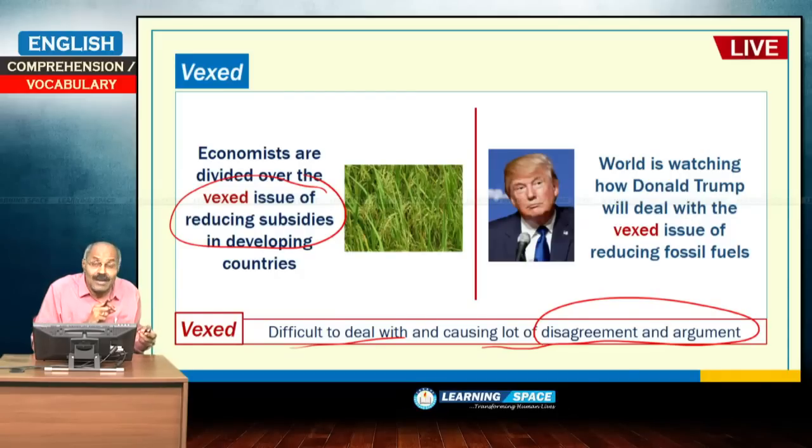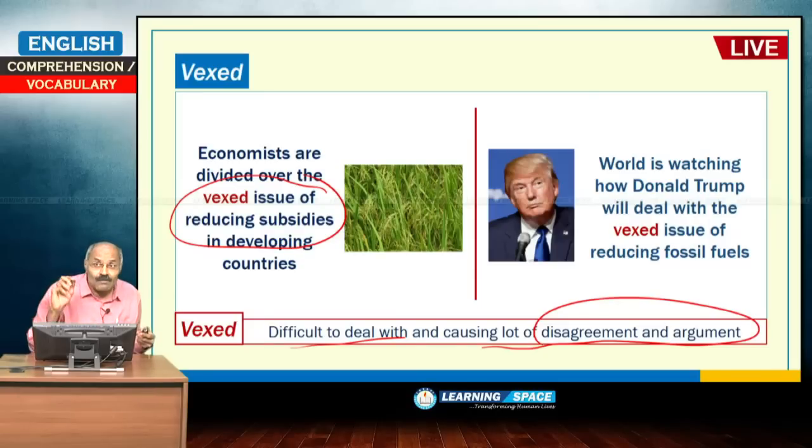Because normally unanimity will not be there and it causes disagreement and argument. So, when it is solved, that is why, because this vexed issue is solved, that is why he used the word vexed in the paragraph. Let us look at some more examples.